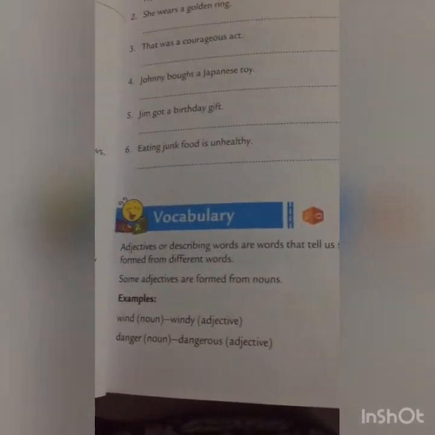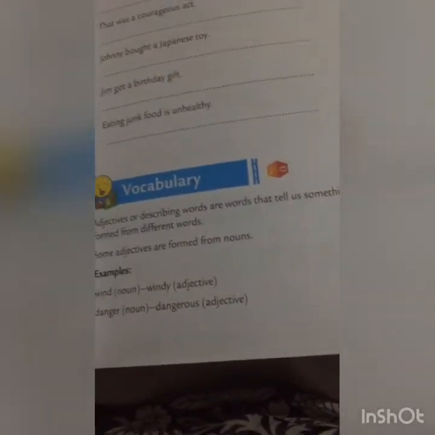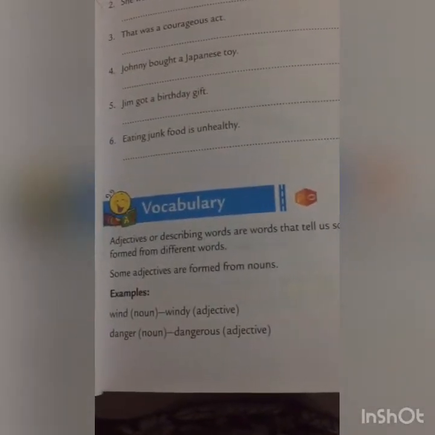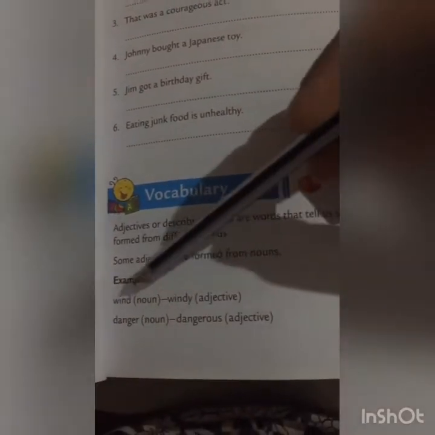Vocabulary. Adjectives or describing words are words that tell us something more about a noun. Adjectives can be formed from different words. Some adjectives are formed from nouns. For example, wind, it is a noun.